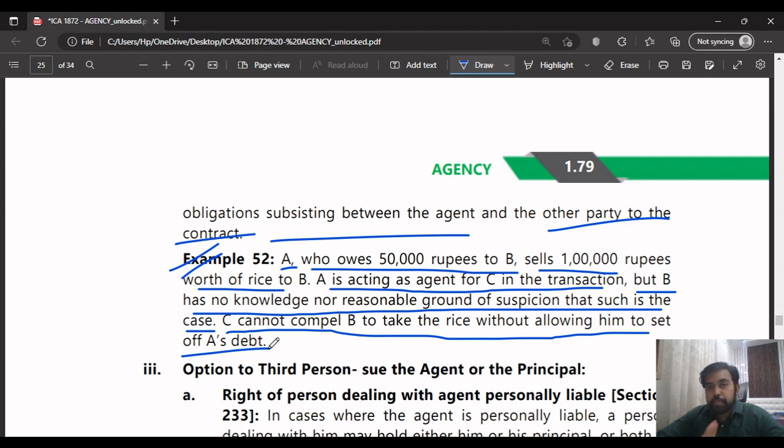So he cannot compel the third party, B, to take the rice without allowing him to set off A's debt. Without allowing him to set off A's debt means B can set off A's debt, because the rice which A is selling does not belong to A. He is selling as an agent to the principal, who is C. So C cannot compel B to take the rice without allowing him to set off A's debt. Means he cannot say, B, give me the price of the rice and you take it. He cannot compel him. That's what they're saying here.